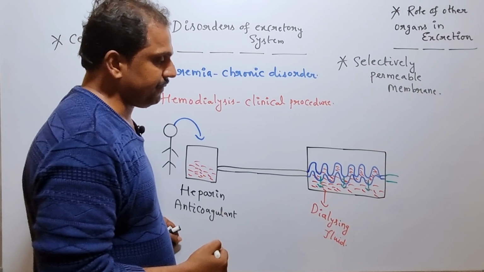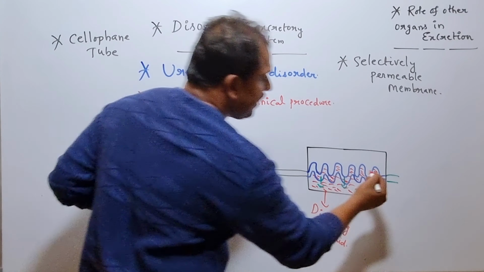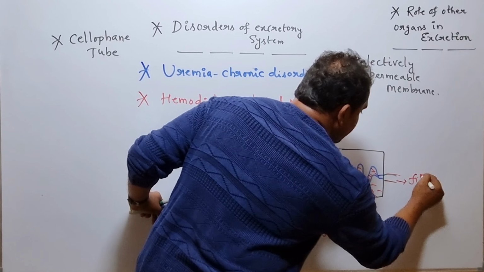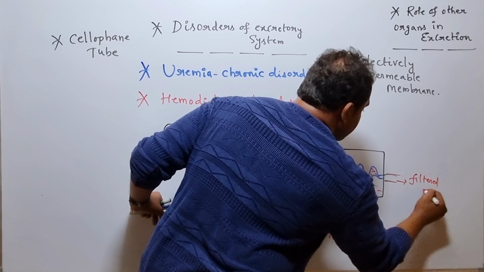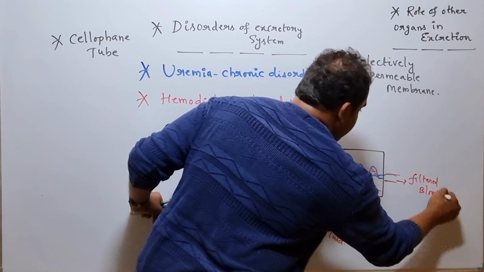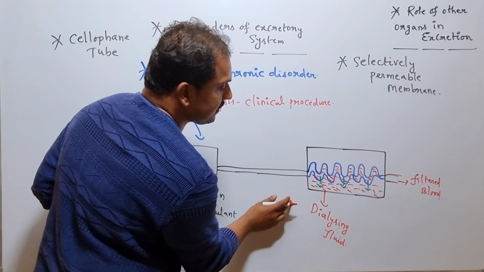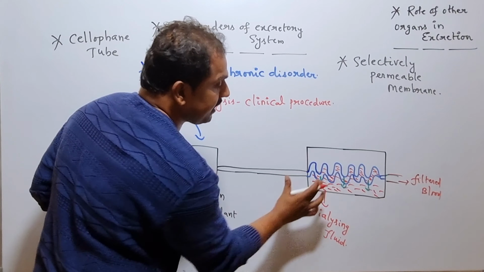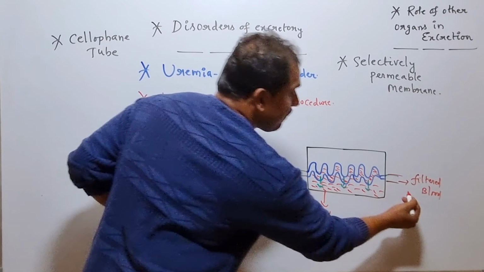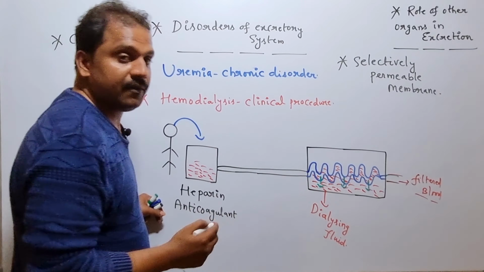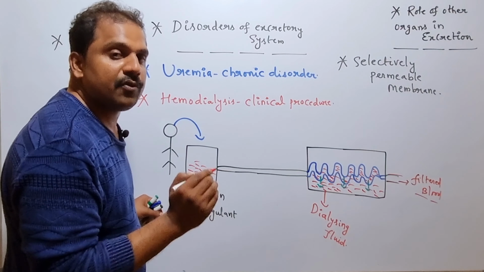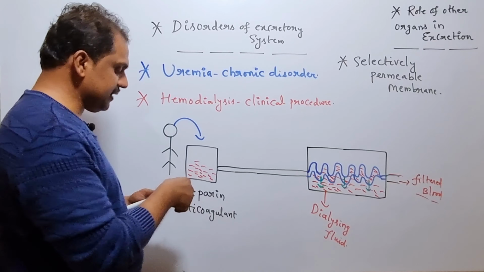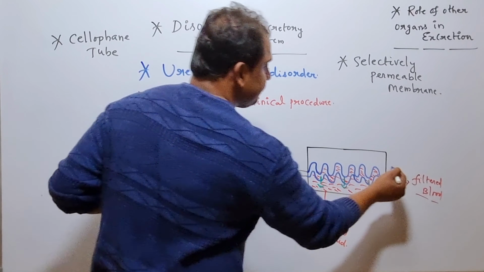Is it clear? So here it is nothing but what? The filtered blood, right? Filtered blood. So the various nitrogenous wastes successfully transfer from the higher concentration to the lower concentration along the concentration gradient within the dialyzing chamber. Now the filtered blood, which has been successfully obtained during the dialysis mechanism, successfully transfers to the individual.